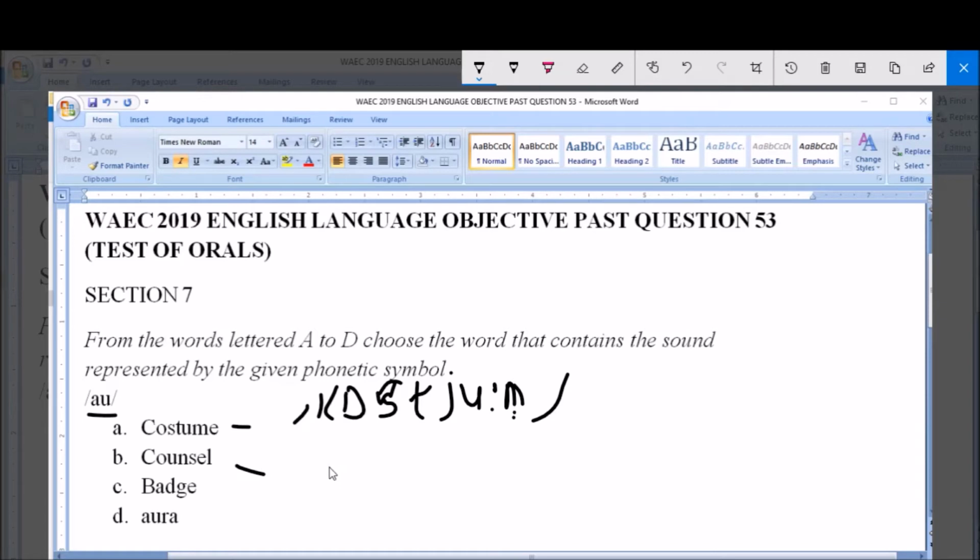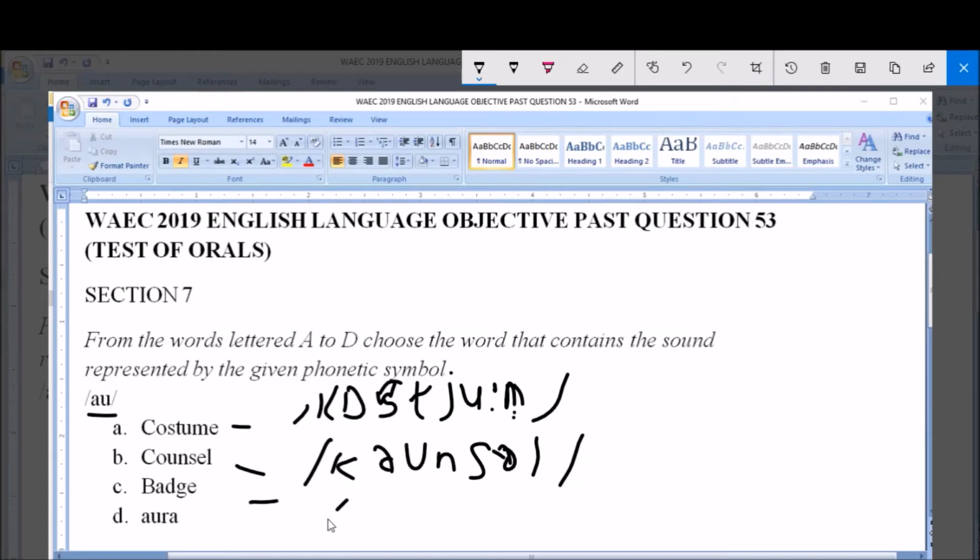Council, option B, is transcribed this way. Council.